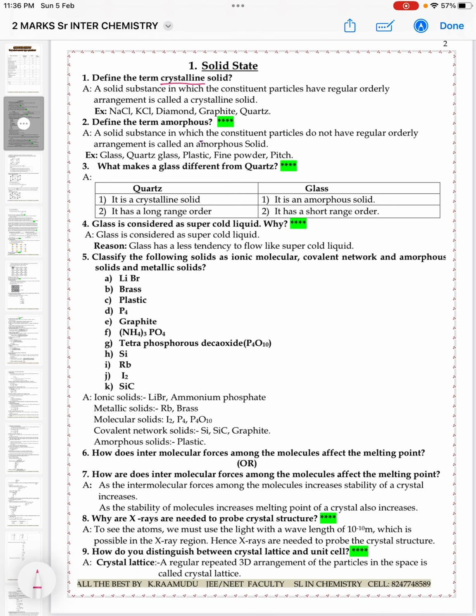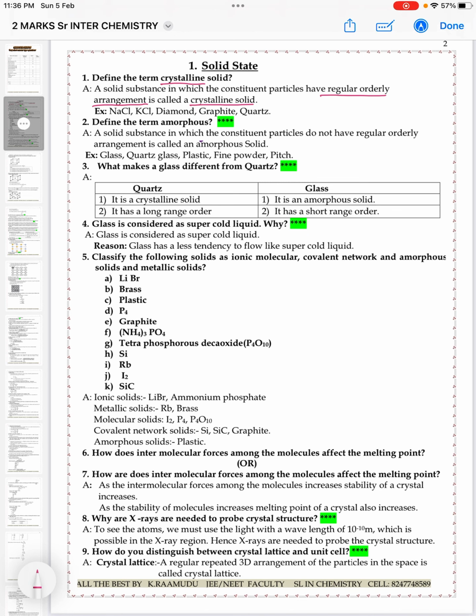A solid substance in which constituent particles have regular orderly arrangement is called a crystalline solid. Examples for crystalline solids are sodium chloride, potassium chloride, diamond, graphite and quartz. These are the examples for crystalline solids.